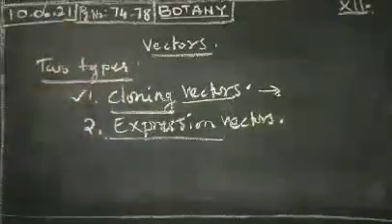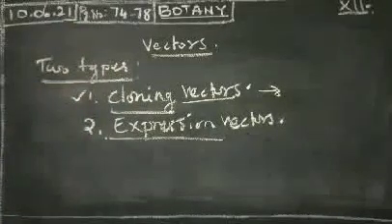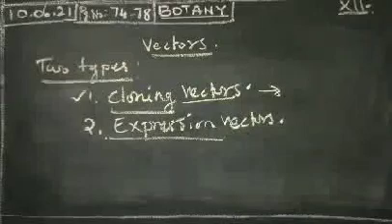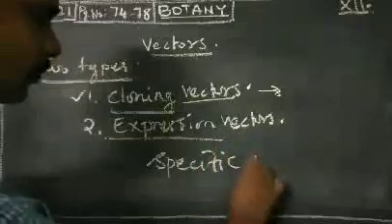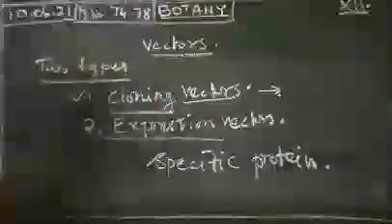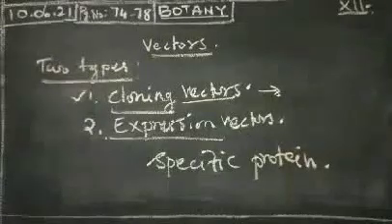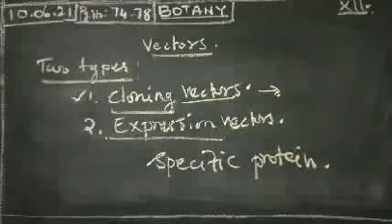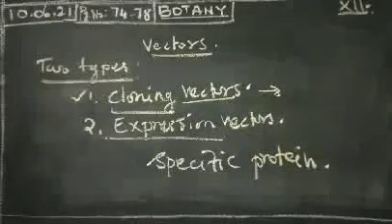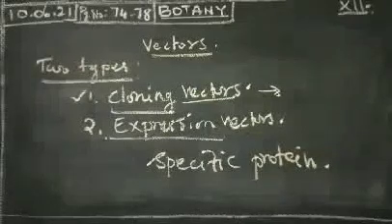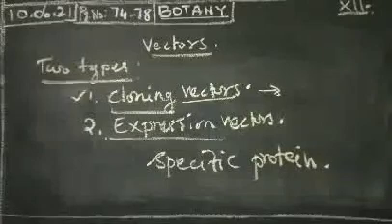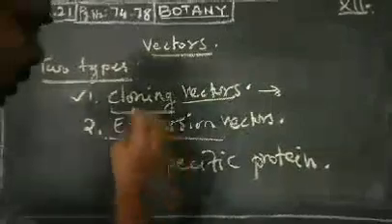Then the other one, the expression vector. The expression vector is mostly used to express the DNA insert for producing a specific protein. Insert the DNA molecule and express the specific protein inside the host cell. That is called expression. That is called an expression vector. So an expression vector is used to express the DNA insert for producing a specific protein inside the host.